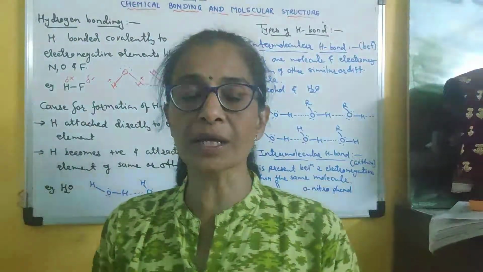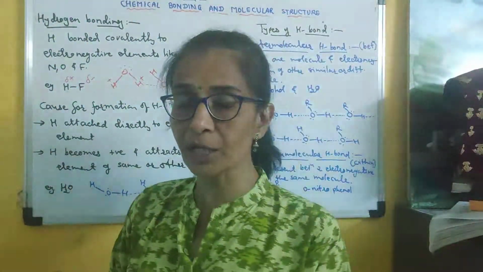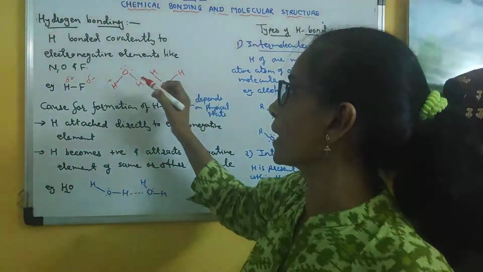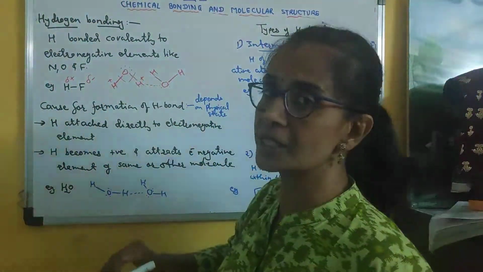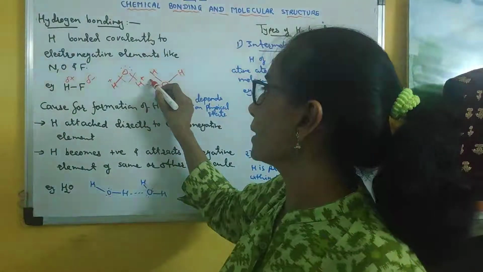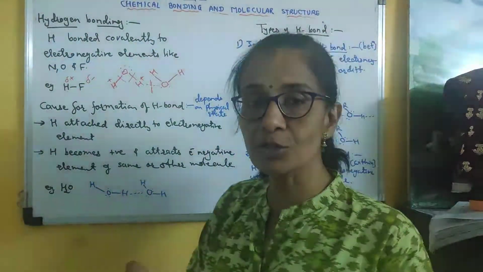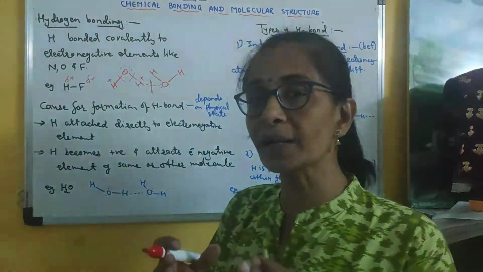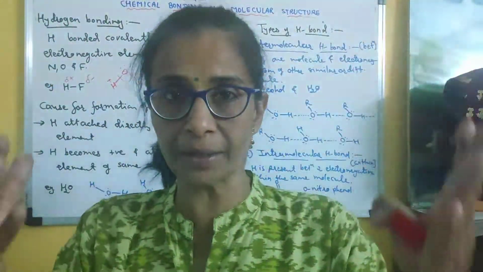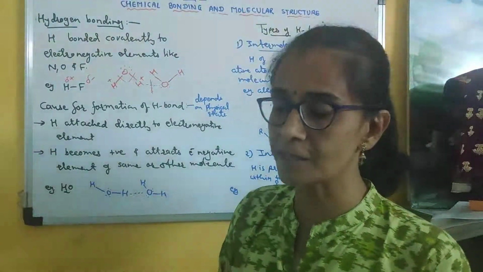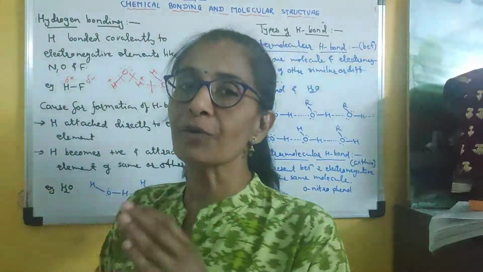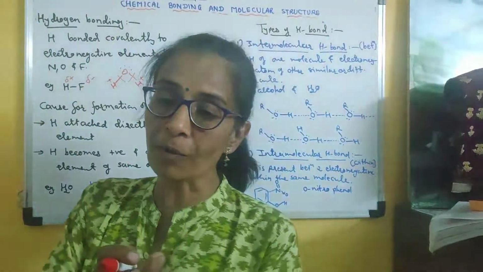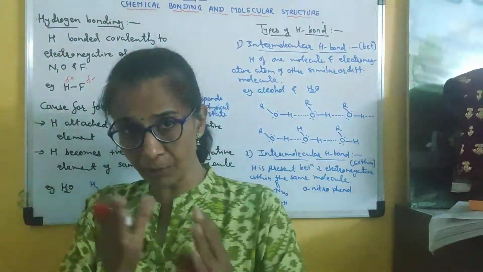If hydrogen bonding is present, then obviously that molecule will have a higher melting or boiling point. Why? Because in addition to the covalent bonds present in that molecule, one additional bond, that is the hydrogen bond, also has to be broken in order to melt or boil that compound. So the melting or boiling point will go higher if an H bond is present. Clear?